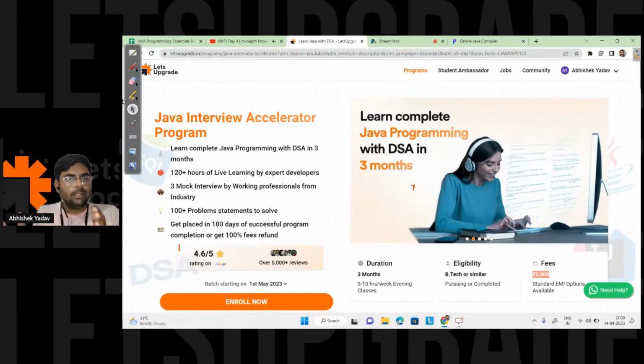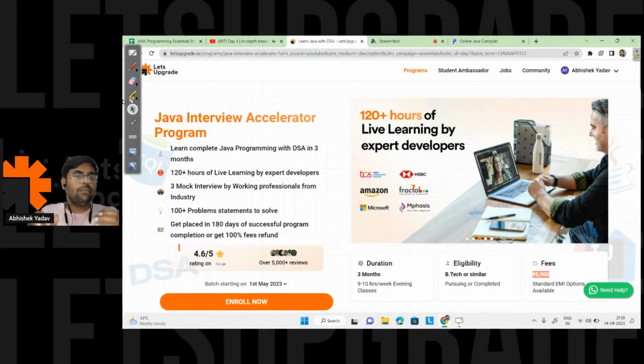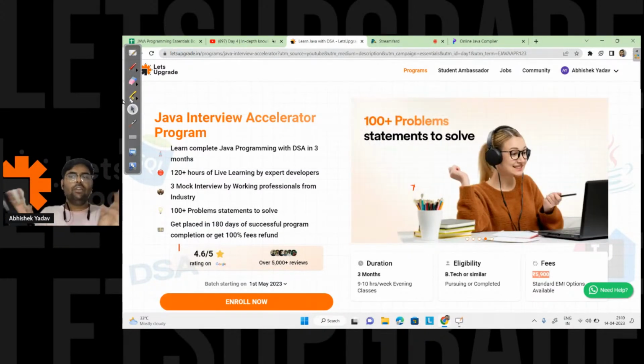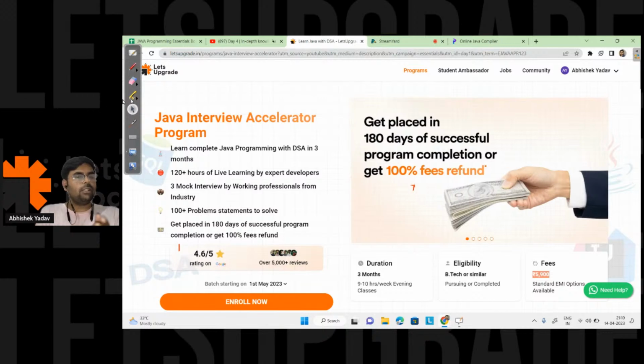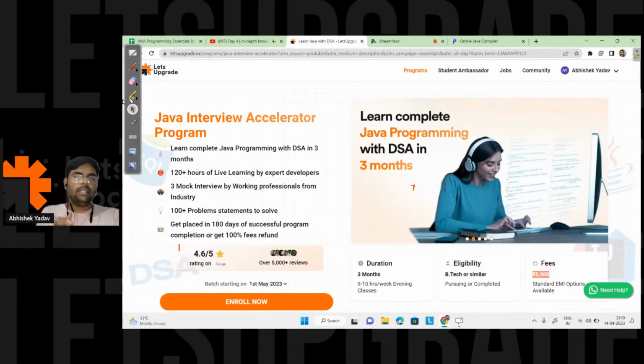Most of the time the interviewer is not there just to know your answer, right? He wants the approach, he wants to know what is coming to your mind when you see a problem statement. Then he wants to know whether you are able to get close to the problem statement or not. It is not necessarily that you get the answer. Most of the time when I gave interviews, I was not able to answer all the questions, but I still got placed because I was able to tell them the approach. So the approach part is very important.